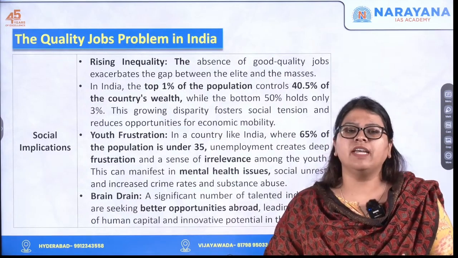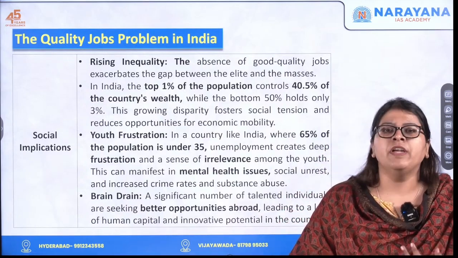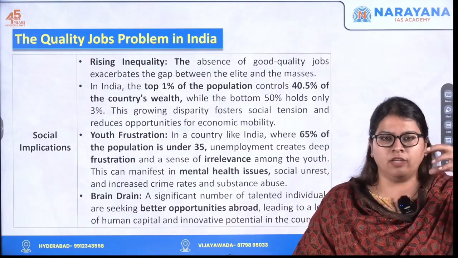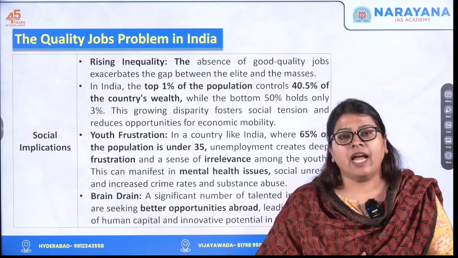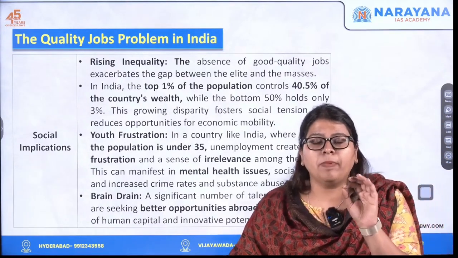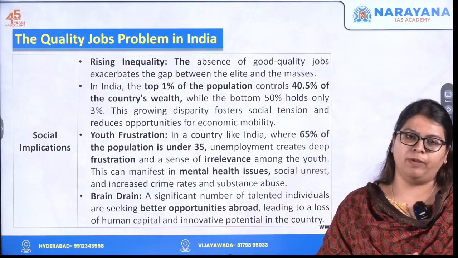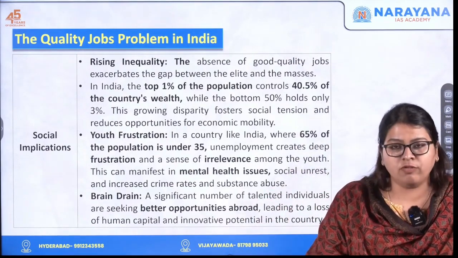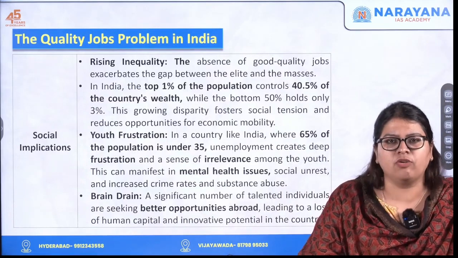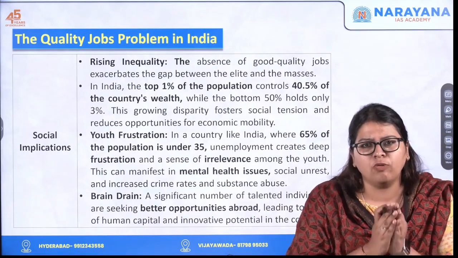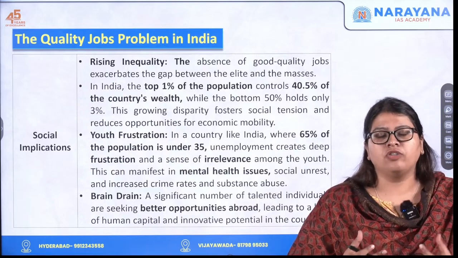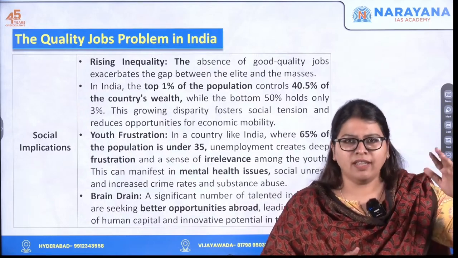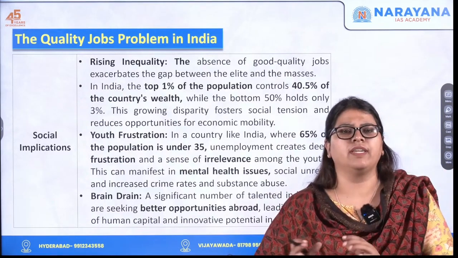First, obviously, there is rising inequality. If you see, only the topmost 1% of the population of India controls around 40% of the wealth of the economy. Whereas the bottom 50% of the population accounts for only 3% of the wealth. So this causes a lot of social tension. That is why they say the rich are getting richer and the poor are getting poorer.